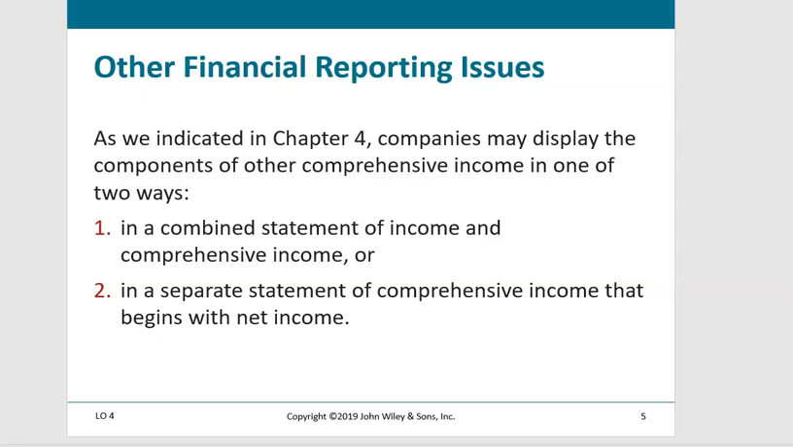They have the income statement on one page, and then on a separate page, they have a separate statement of comprehensive income. It starts with net income, then shows the major components of other comprehensive income, and at the bottom reports total comprehensive income. Let's take a look at an example.